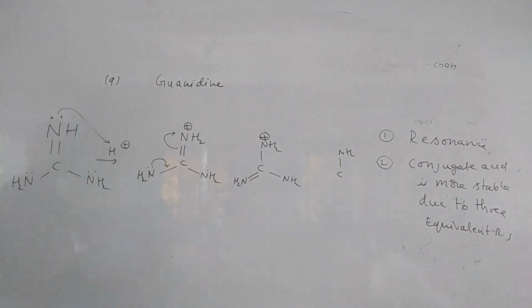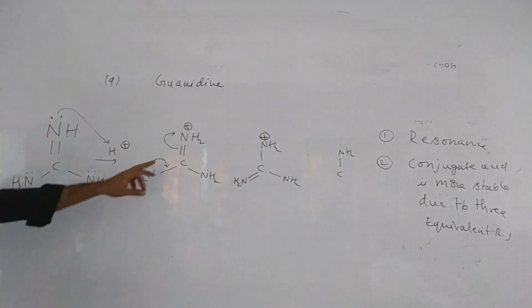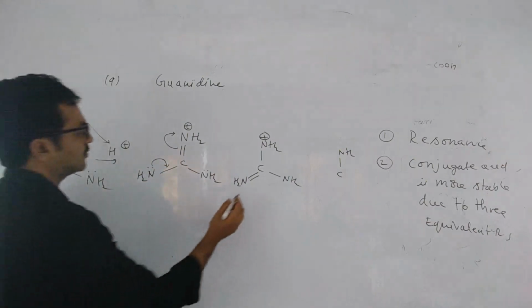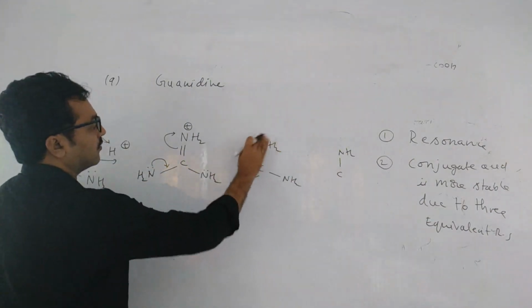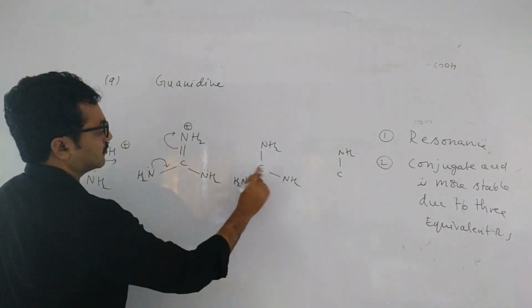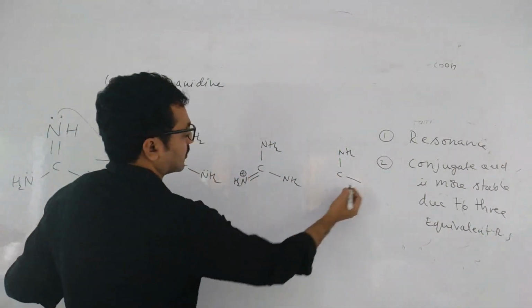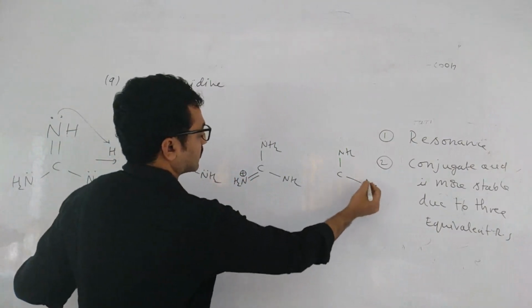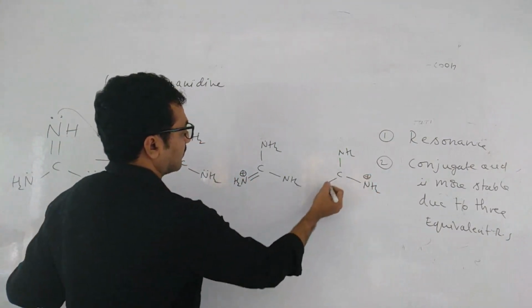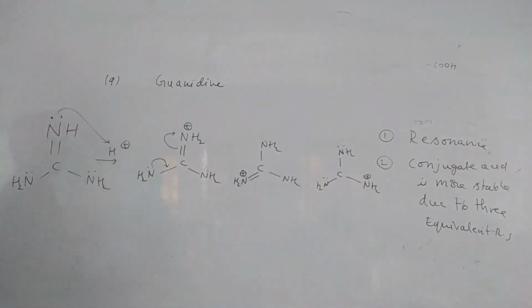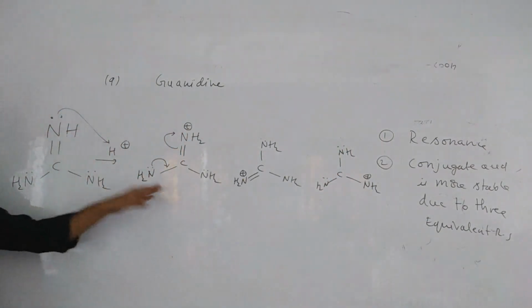Something is missing here. Minus, plus. Here it will have neutral charge, no? After that, it will have plus. See children, all the three structures should be equal. This is simple only.